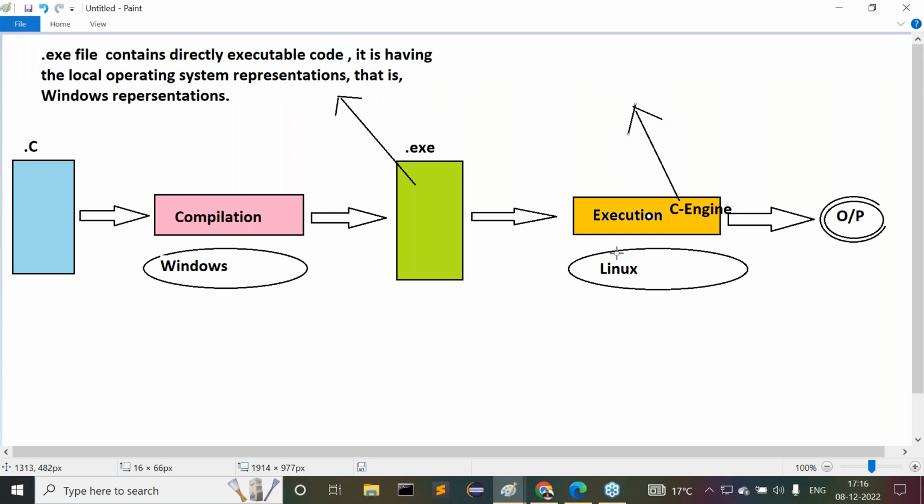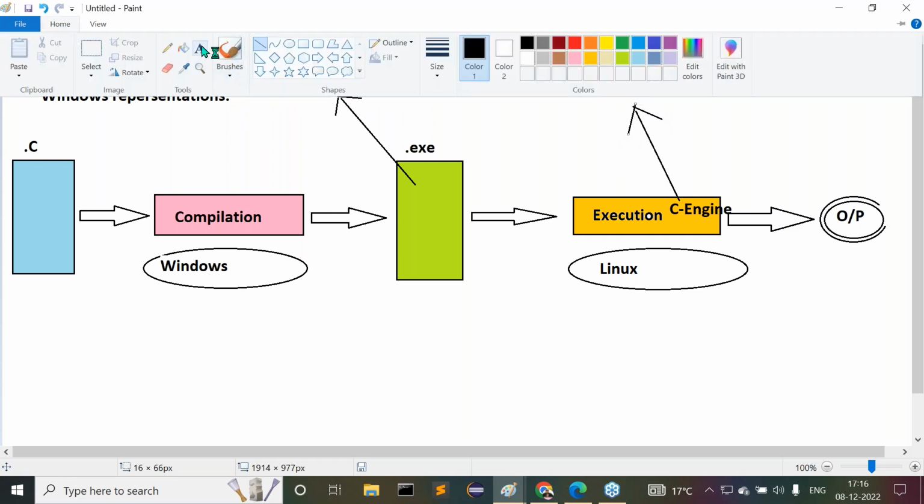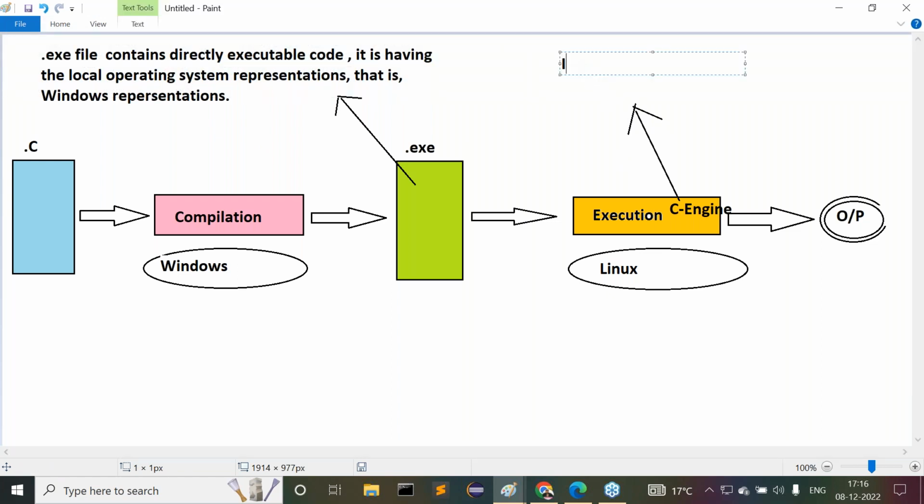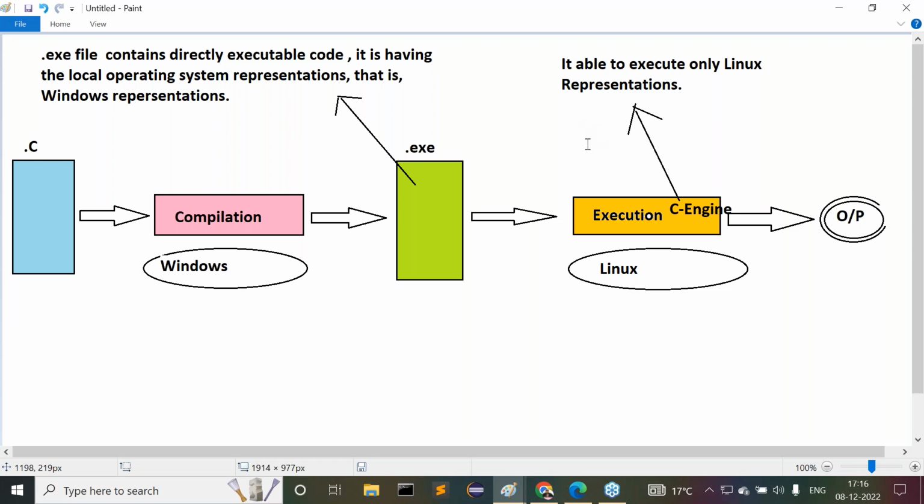As it was available on the Linux operating system, the C engine is able to execute only Linux representations. Why? Because this engine is available on the Linux operating system.